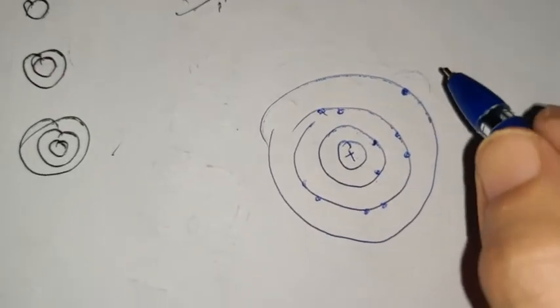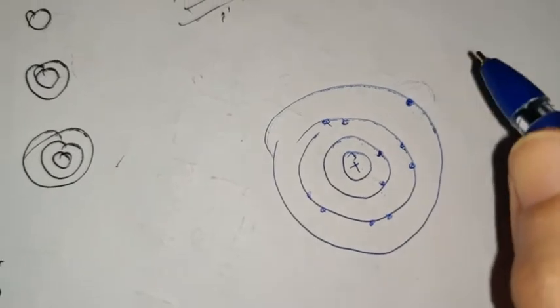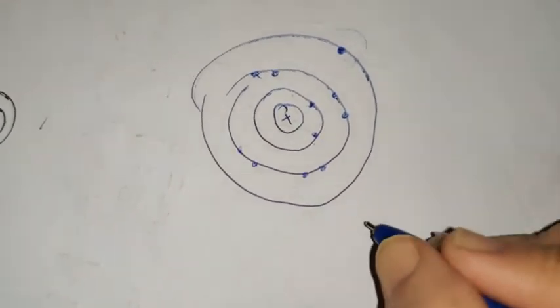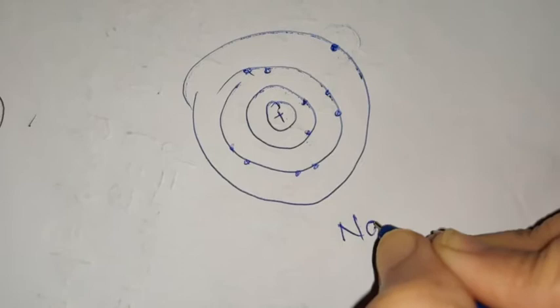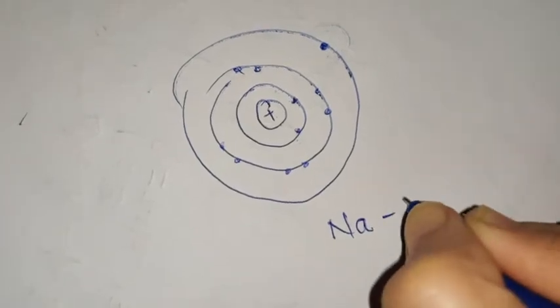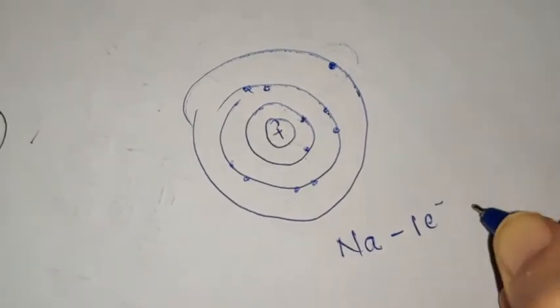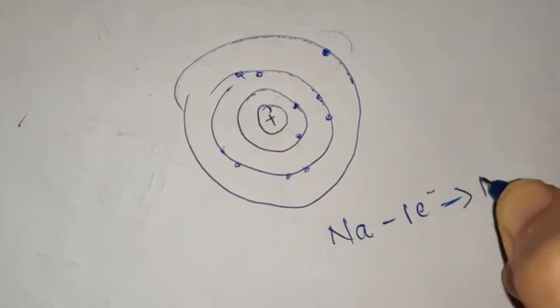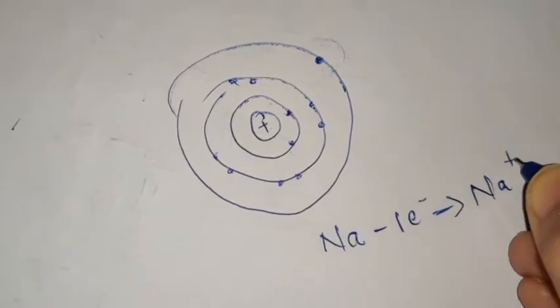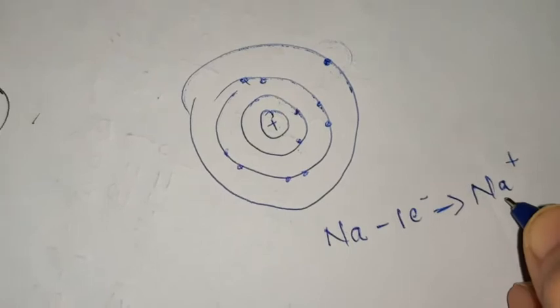So I hope it is clear. Again I am repeating, the amount of energy required to remove an electron from the outermost shell of an isolated gaseous atom. As you can see here, it results in the formation of cation.